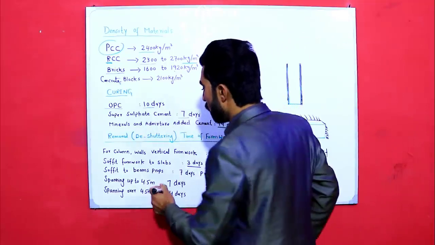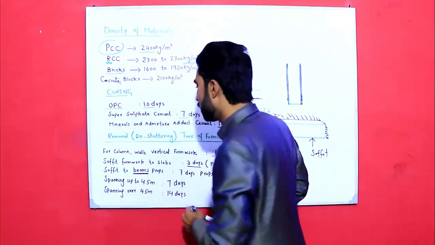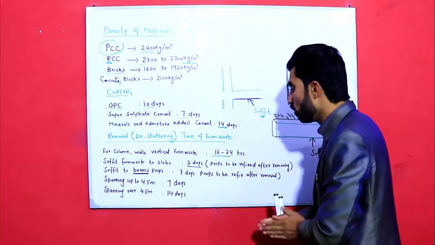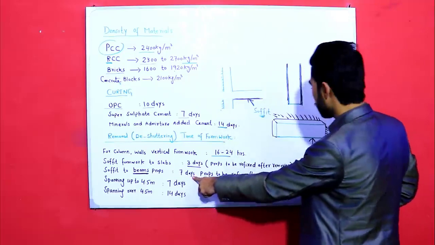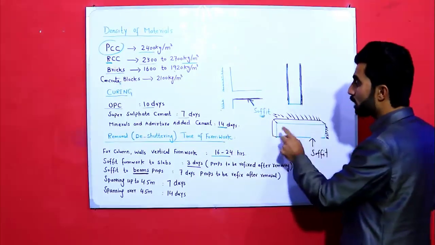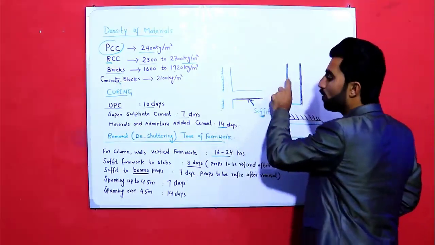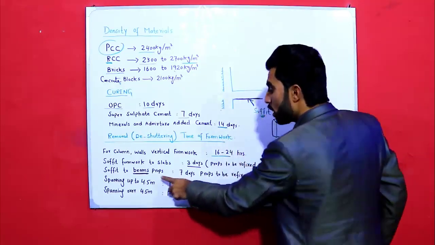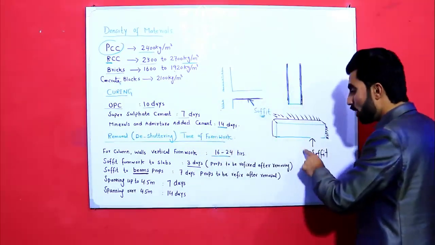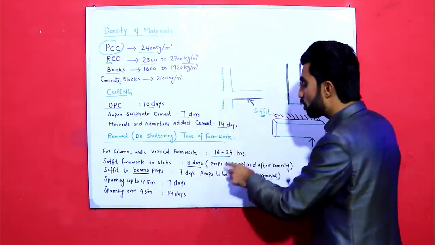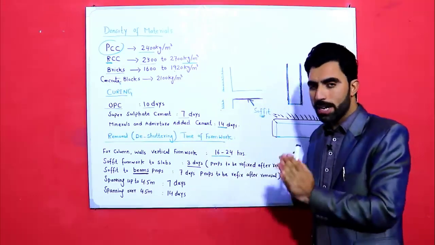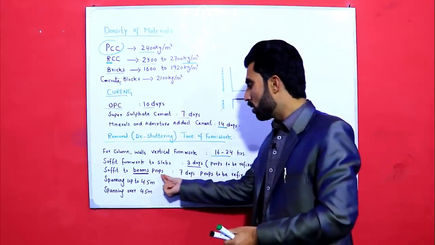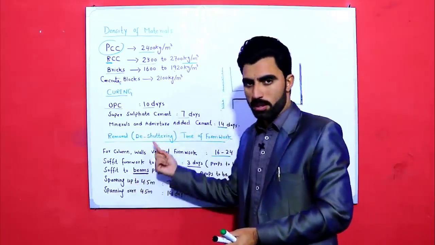Second, soffit to beam. For beam, soffit to beam formwork should be removed after 7 days. And the sides, the vertical formwork, should be removed after 16 to 24 hours. But soffit of beams should be removed after 7 days, and props to be refixed after removing. Again, props should be refixed after removing of soffit to beams. This is the other point.